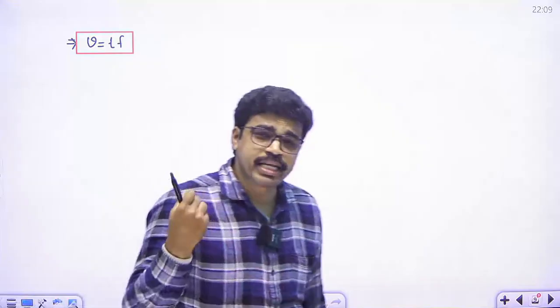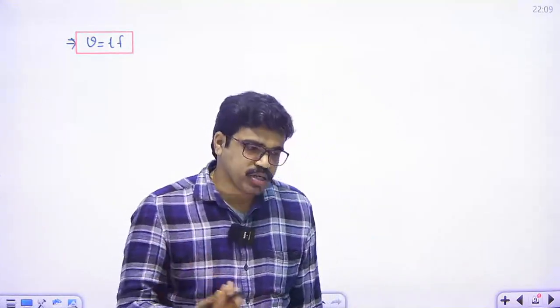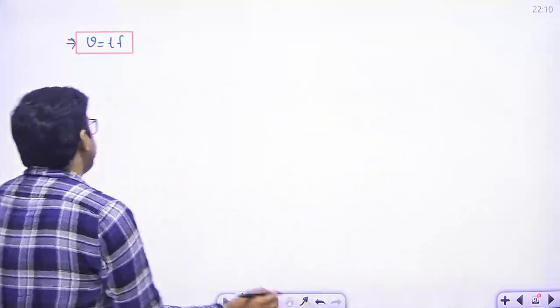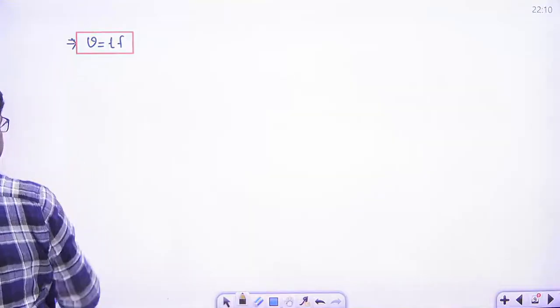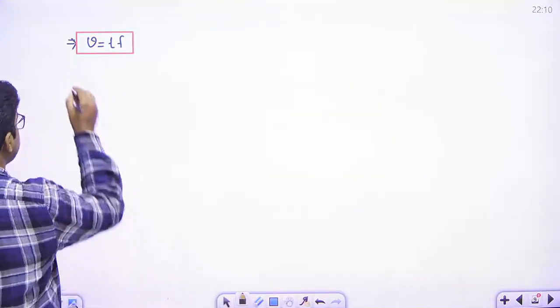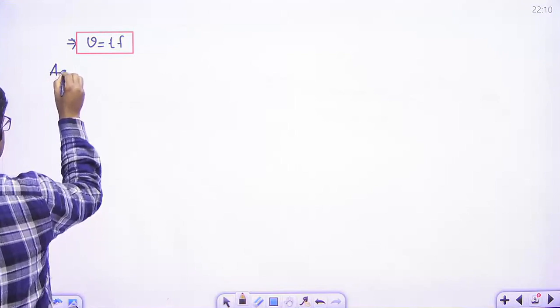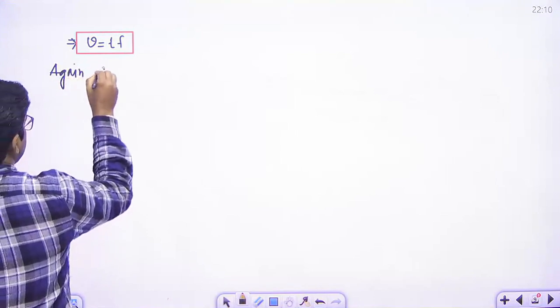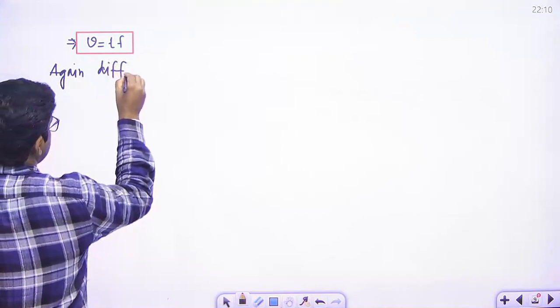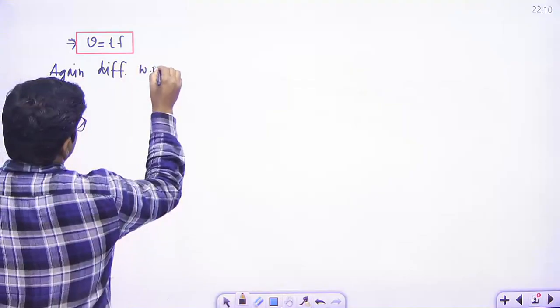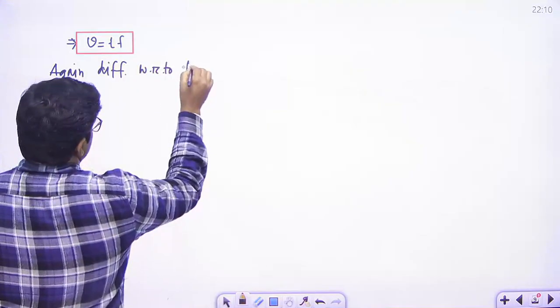If we differentiate velocity with respect to t, we get the acceleration. So now differentiating with respect to t again.